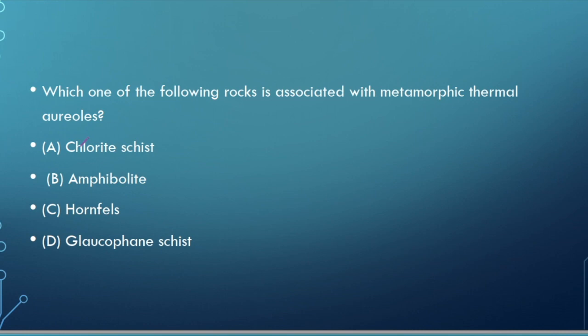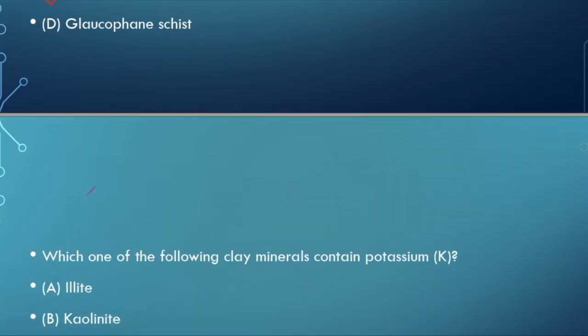Which one of the following rocks is associated with metamorphic thermal aureoles? Metamorphic thermal aureoles are associated generally with contact metamorphism, and in contact metamorphism, hornfels is formed, hornfels, skarns, everything is formed in this contact metamorphism. So the right answer is hornfels.